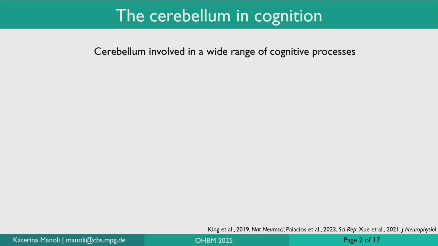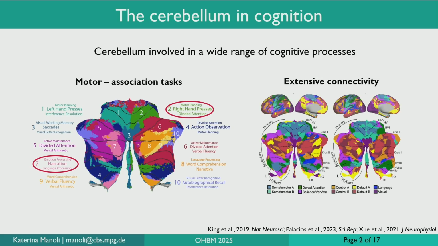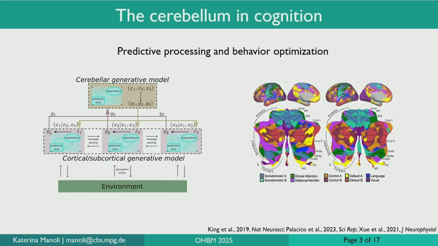Why even care about the cerebellum? Well, even though it's traditionally considered a motor brain region, it is actually involved in a wide range of cognitive processes, both in terms of functional activations in motor and association tasks, but also in terms of extensive connectivity with motor and association regions of the cerebral cortex.